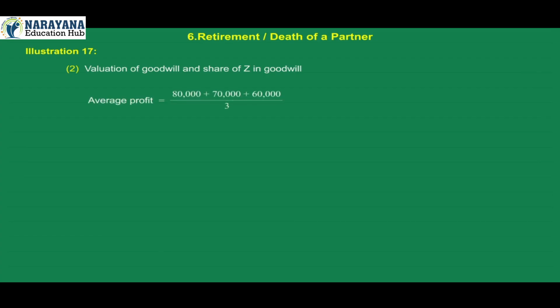Average profit is equal to 80,000 plus 70,000 plus 60,000, whole divided by 3, is equal to rupees 70,000. Goodwill of firm is rupees 70,000 into 2 is equal to rupees 1,40,000. Z's goodwill is equal to rupees 1,40,000 into 2 by 10 is equal to rupees 28,000.